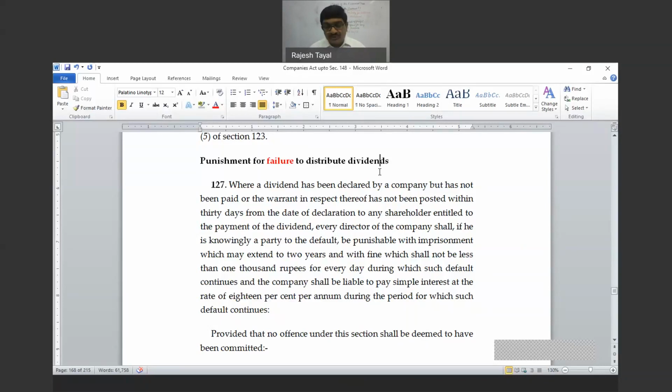And if it is a closely held company, with a very limited number of shareholders, there may not be a dividend warrant, there can be only checks. So as soon as those are issued, dividend is deemed to have been paid. It is a deeming provision, right? You understand what is the meaning of deemed? Give me one word meaning for the word deemed.